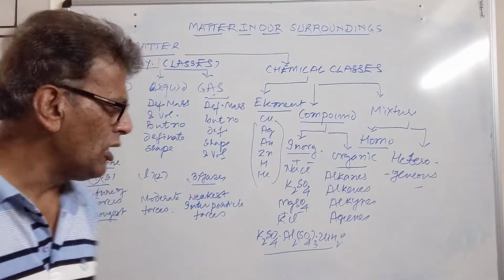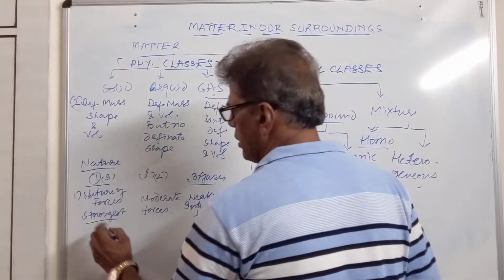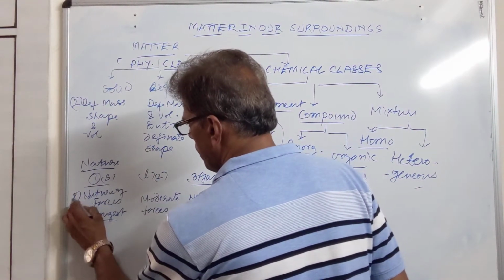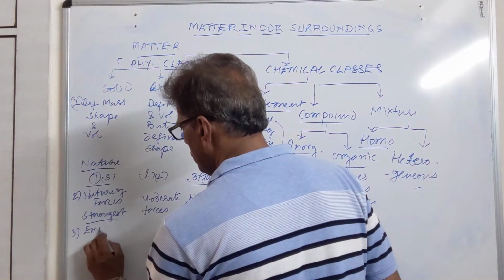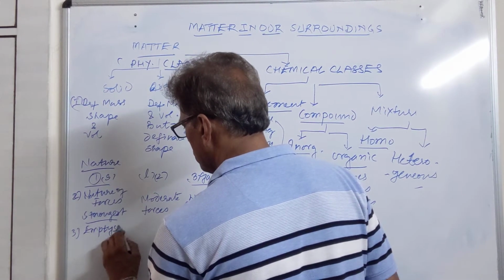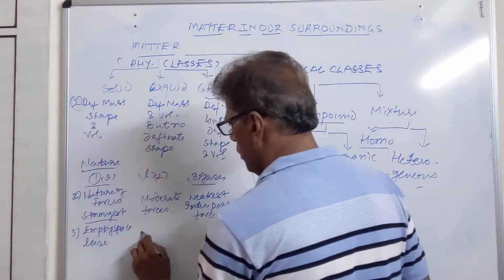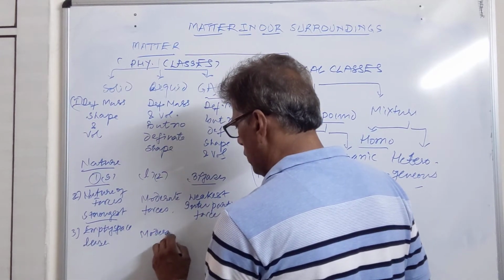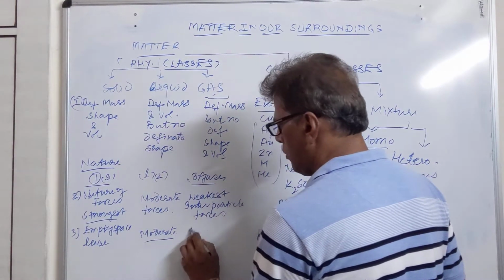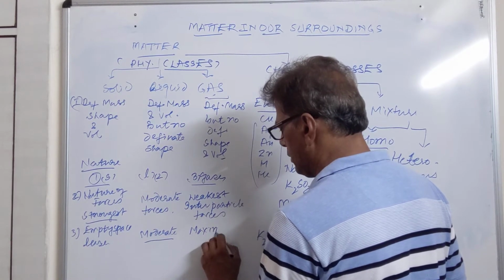Then we have the empty spaces, third property. They are least in solids, moderate in liquid, maximum in gases.